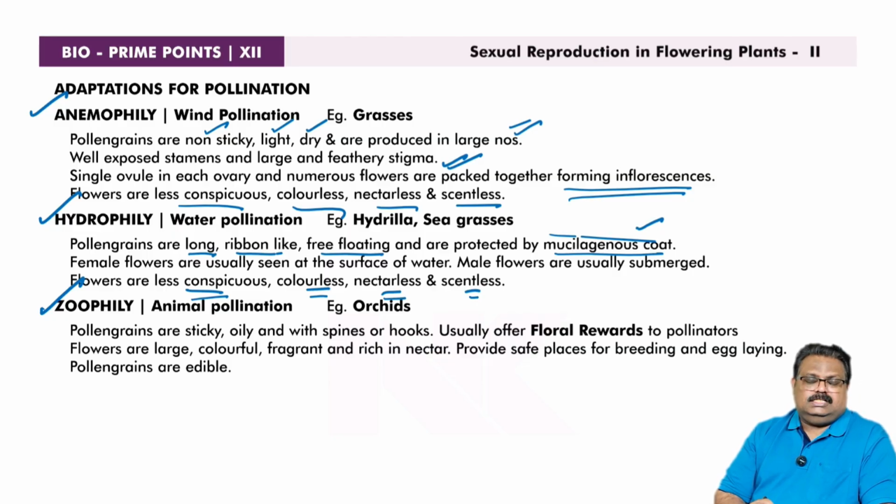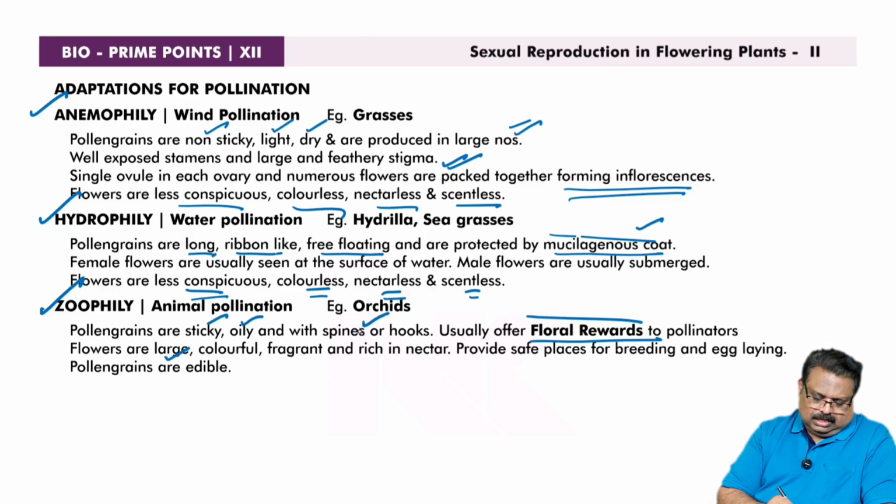But in animal pollination, when animals are pollinating the flowers, some rewards must be given, and the rewards provided by plants or flowers to the pollinating agents are called floral rewards. The pollen grains are sticky, oily, and with spines or hooks in order to attach to the body of the pollinator. Usually they offer floral rewards. It offers some rewards to the pollinator.